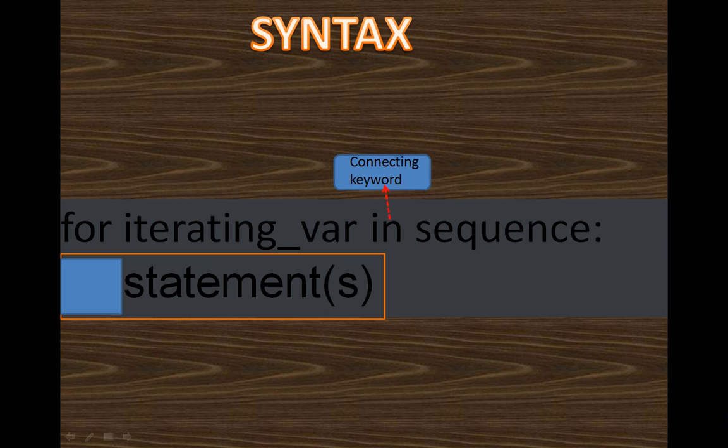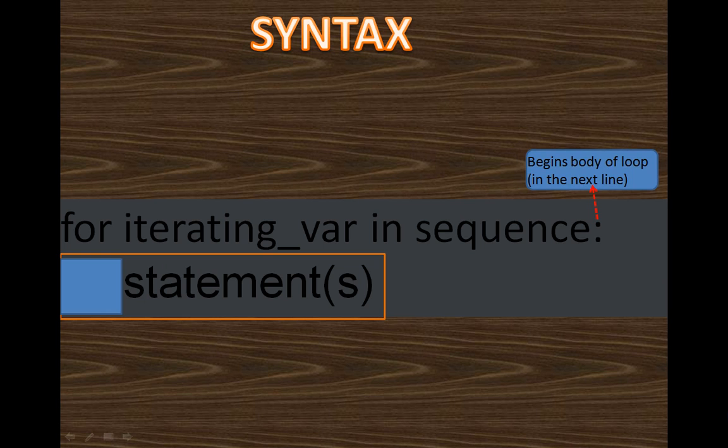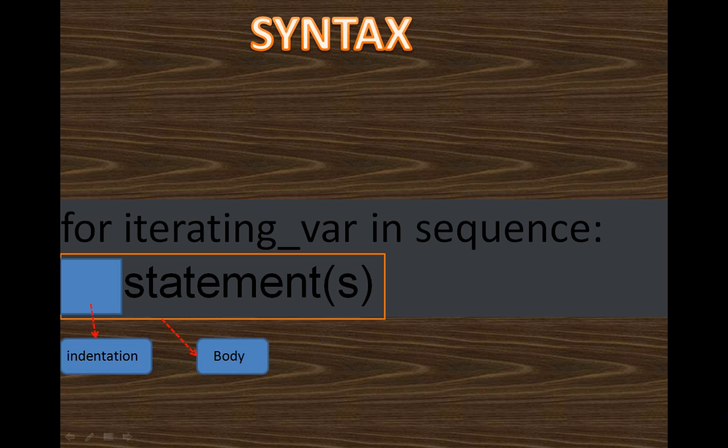Next, we have put the word in, that is again a keyword. Which keyword? This is your connecting keyword. Then we have sequence. This is the name of the sequence. The colon means the body of the loop begins in the next line. Then you have written statements. You can put a single statement or more than one statement. This statement is the body of the for loop, and before writing the statement I have kept 2-3 spaces, that is tab indentation, and this is compulsory. This works with the help of indentation, so that the block starts from here and ends here.